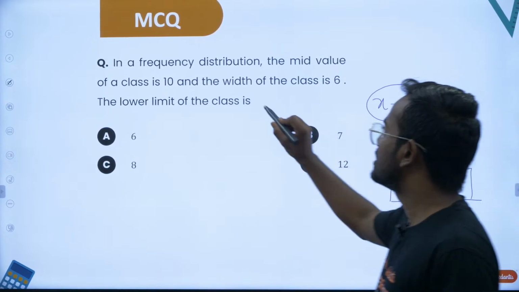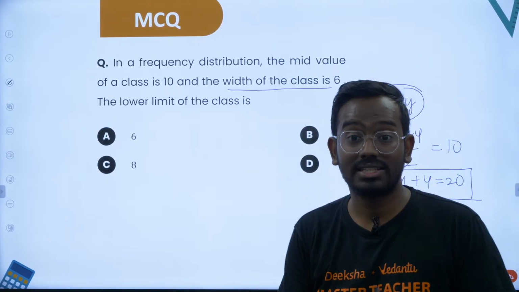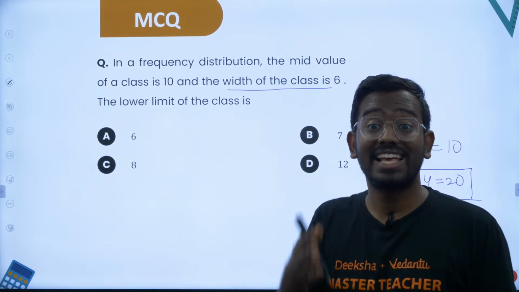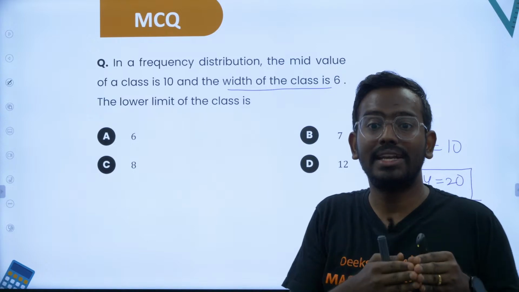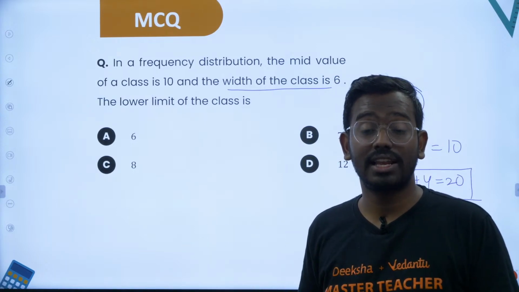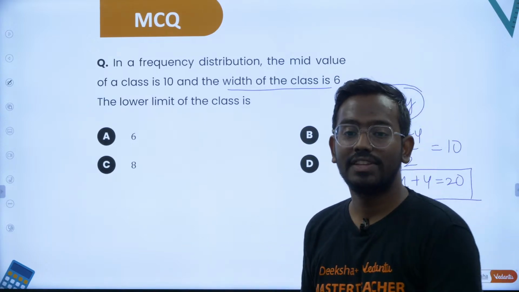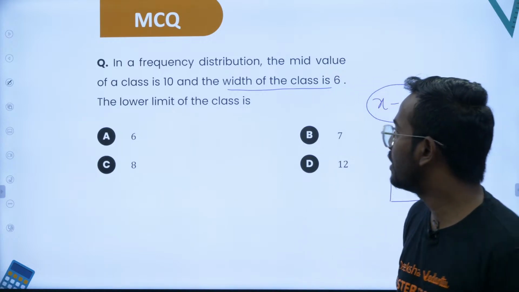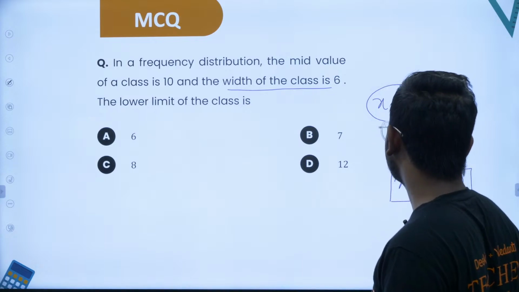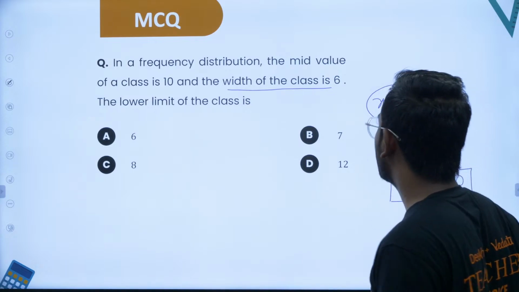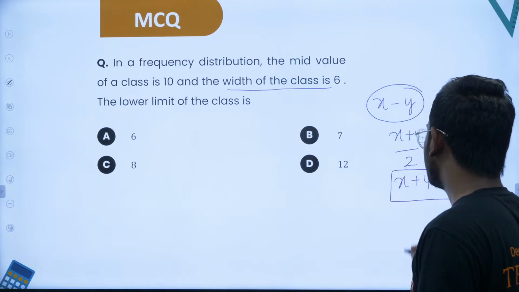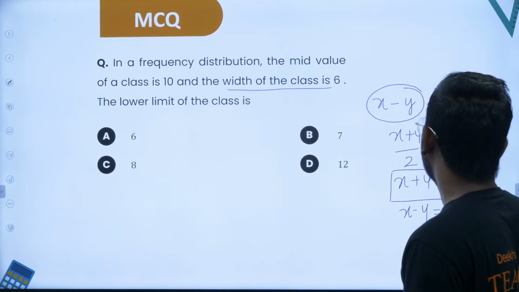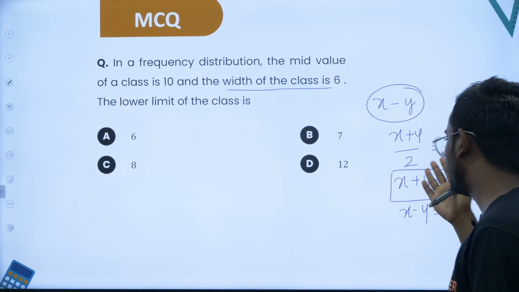So now what else is asked? The width of the class. What do you mean by this? How do you take the width of the class? From 0 to 10, it is 10 minus 0. From 10 to 20, what is the width of the class? 20 minus 10. So the width of the class is taken as upper limit minus the lower limit. The upper limit here is basically y, the lower limit is basically x. You can take y minus x or x minus y. So this will give you basically 6. So their difference is 6.